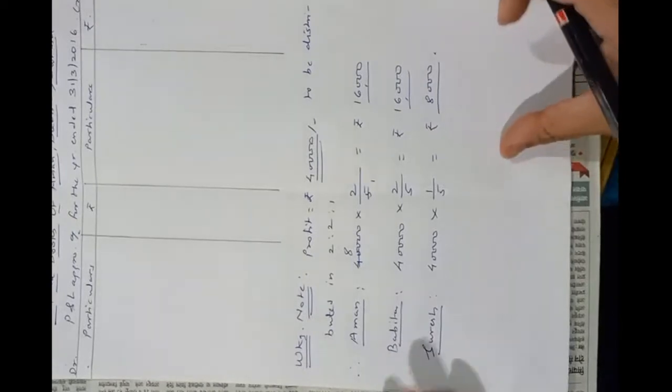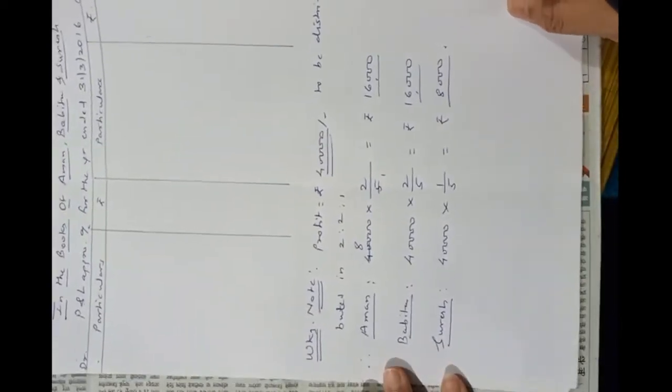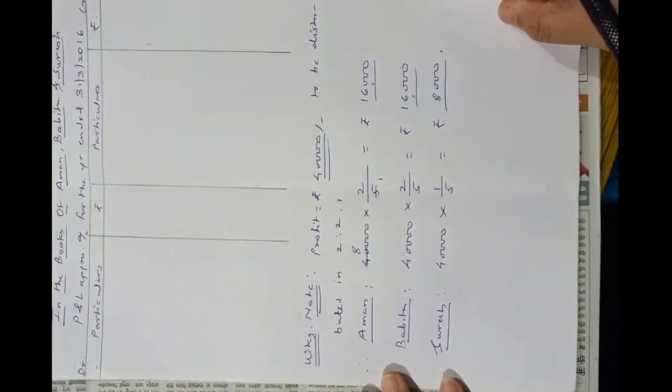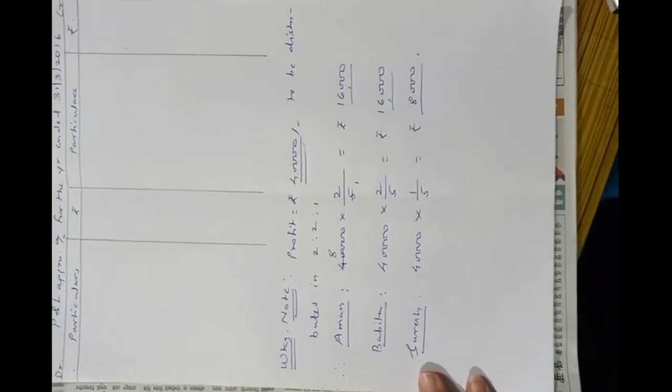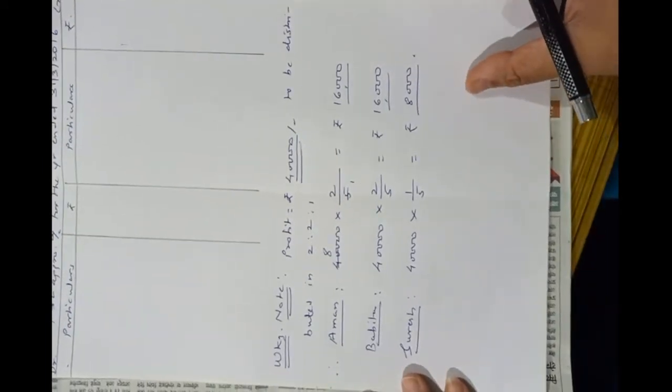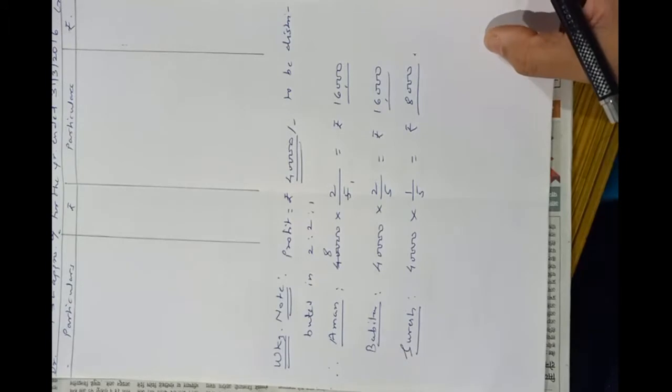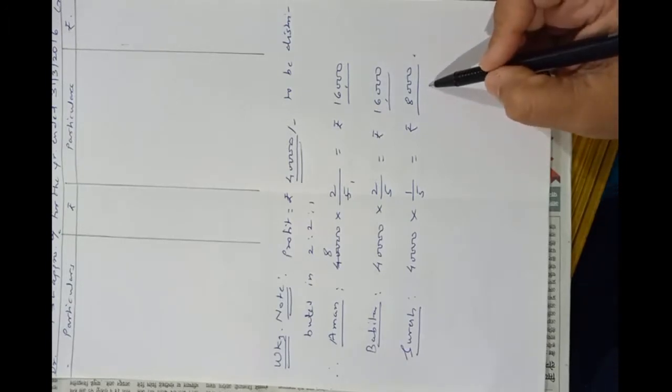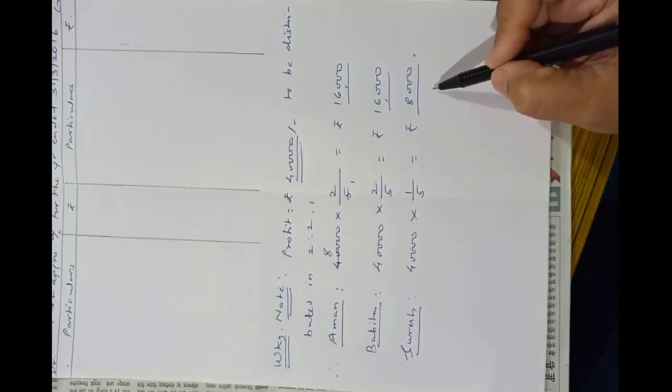Okay. So their shares are calculated here, and now see in the problem they told us that Suresh was guaranteed profit of rupees 10,000. So there is a deficiency of rupees 2,000 which will be made by Babita.